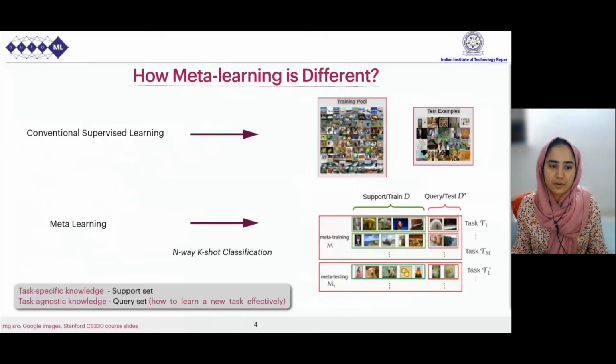In conventional supervised learning, we have a training pool of data and test examples. All correspond to the train and the test classes are the same, but the instances are different. In meta-learning, we have two phases, meta-train phase and meta-test phase, containing disjoint classes. And each data point is a task, which is a learning problem, comprising a support set and a query set. Each task has n classes and k examples corresponding to each class. The task-specific information is gathered from the support set and task-agnostic from the query set.